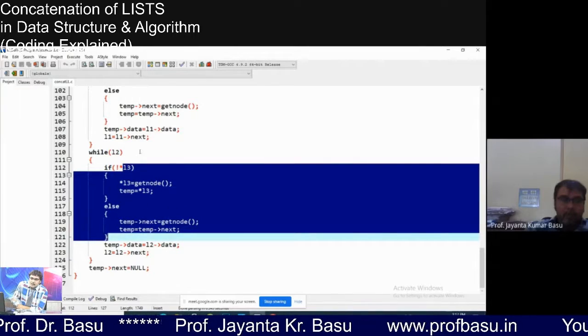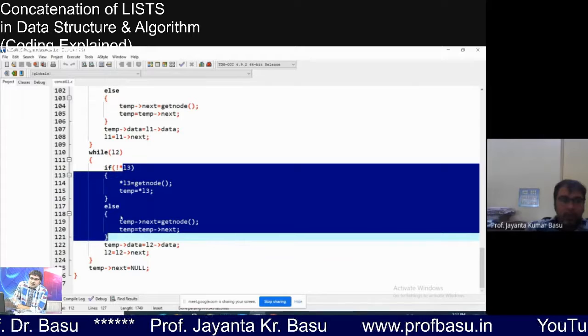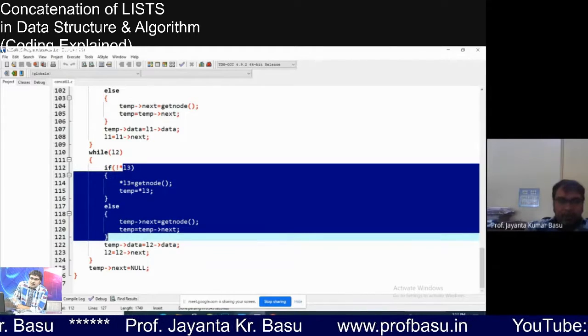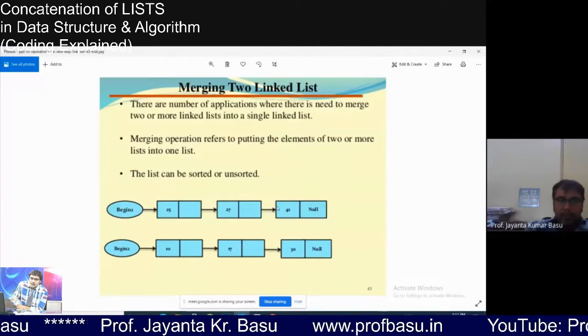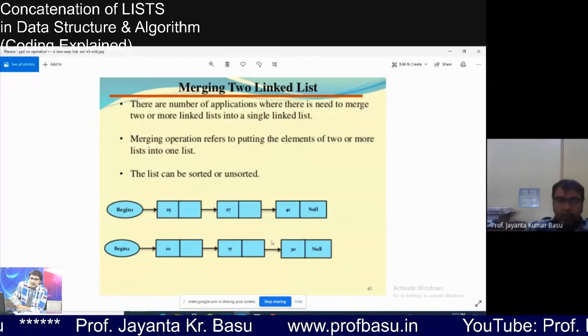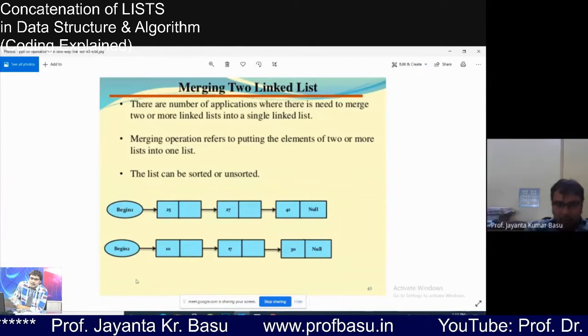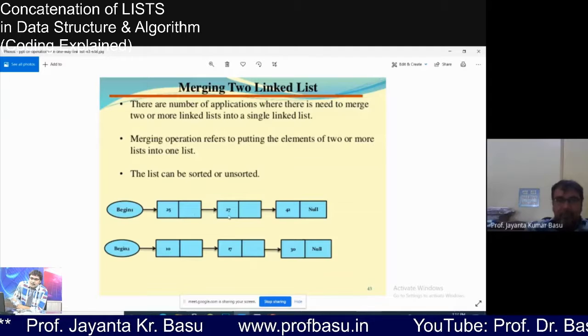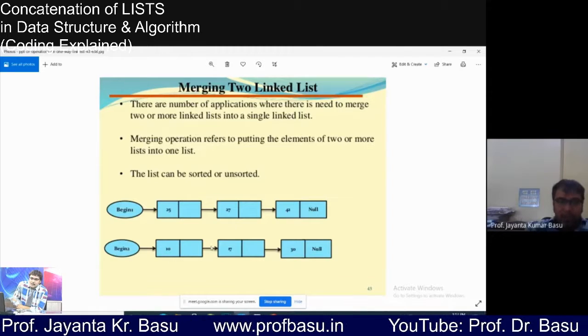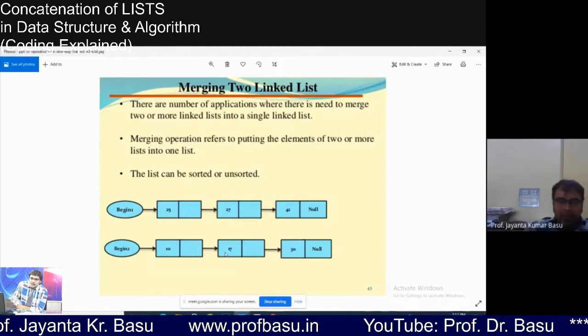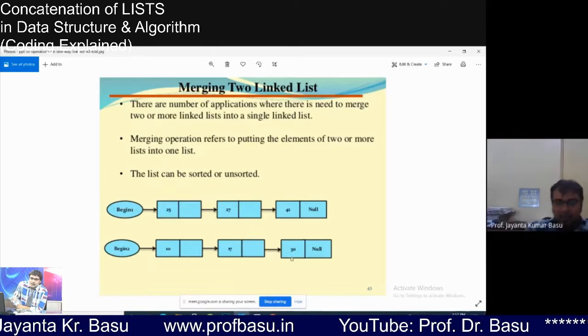This way, these two lists will be merged. For this example, after we get all 6 nodes in list 3: 25, 27, 42, then the fourth node will be 10, the fifth node will be 17, and the sixth node will be 30.